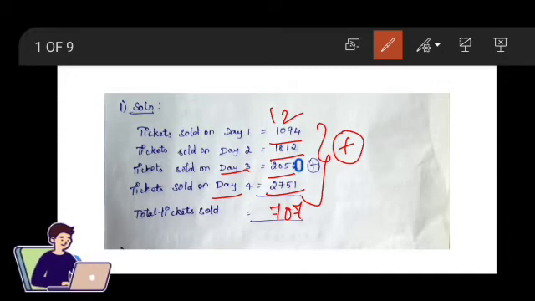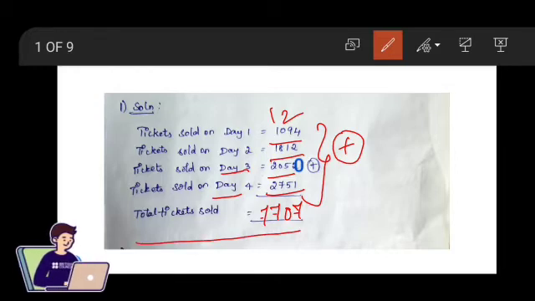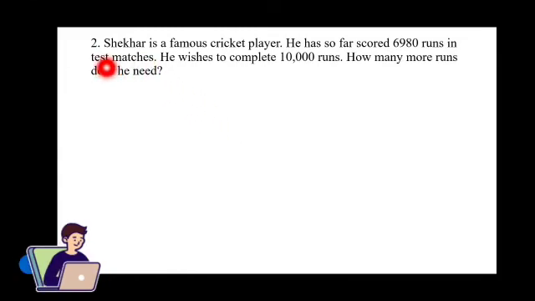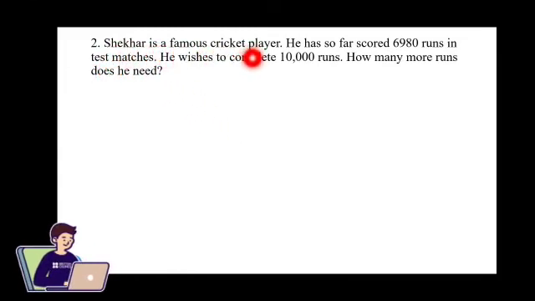4 plus 2 is 6. 6 plus 1 is 7. So the total number of tickets sold on the whole of 4 days is 7,707. The second problem is, Shekhar is a famous cricket player.